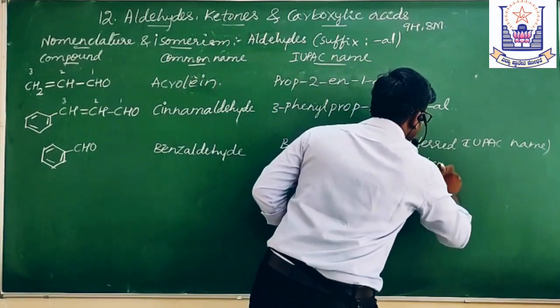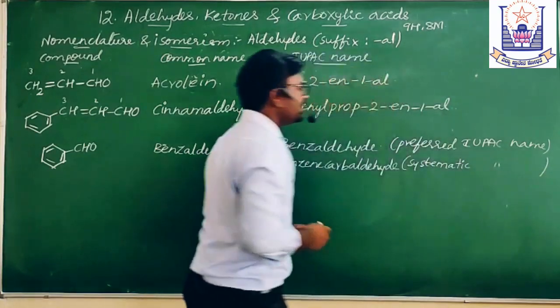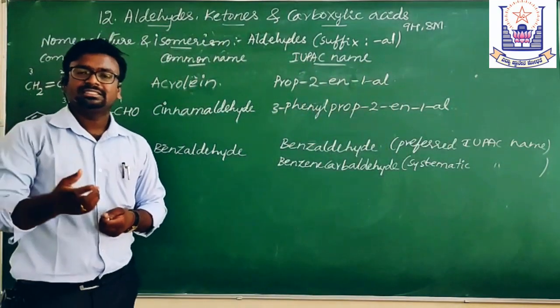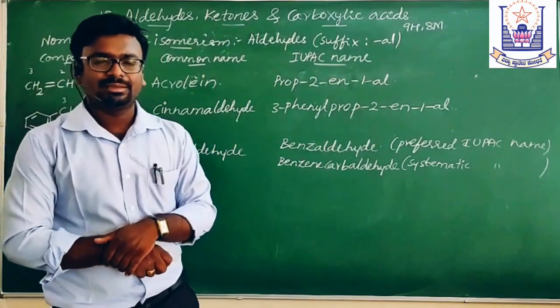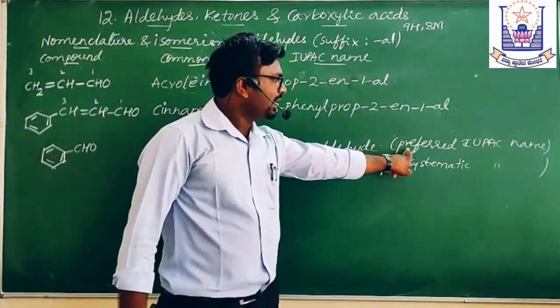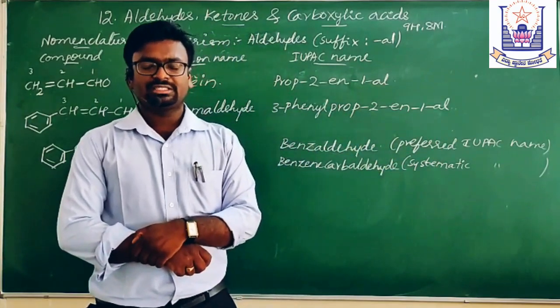It is accordingly the IUPAC rules. So here you are observing two IUPAC names: one is the preferred IUPAC name, the other is the systematic IUPAC name.